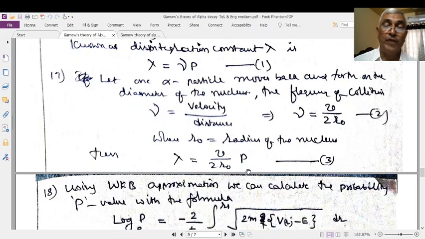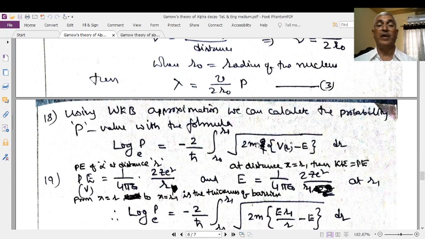Now if we know the value of P, that is the ultimate result of Gamow's theory. In Gamow's theory we want to derive log lambda, and for that we need the P value. Therefore, log lambda to the base e is equal to log of v by 2r0 to the base e plus log P. It means that we should know the value of log P, right?